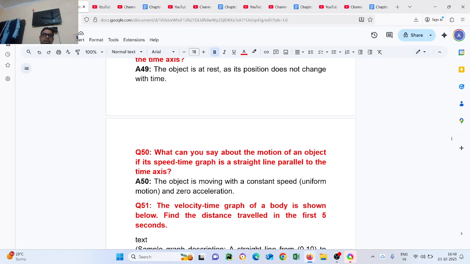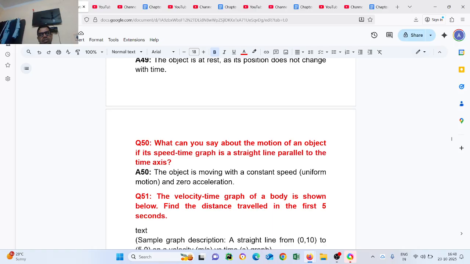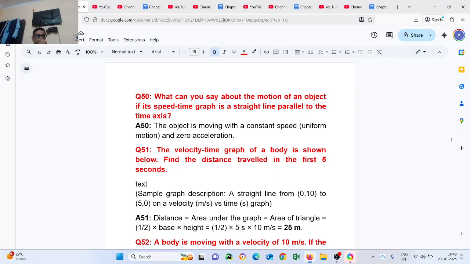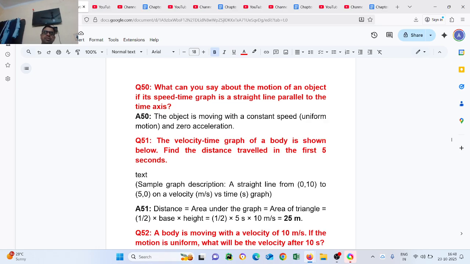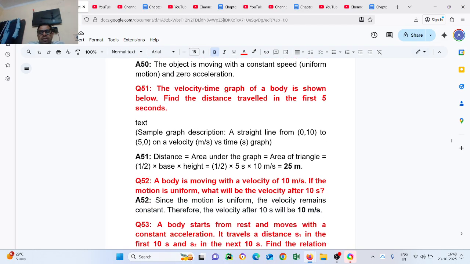Question number 50. What can you say about the motion of an object if its speed time graph is a straight line parallel to the time axis? The object is moving with a constant speed, uniform motion and zero acceleration. Question number 51. The velocity time graph of a body is shown below. Find the distance traveled in the first 5 seconds. Sample graph description: a straight line from 0 to 10 to 5 to 0 on a velocity meter per second versus time graph. Distance equal to area under the graph. Area of triangle equal to half into base into height equal to 25 meters.